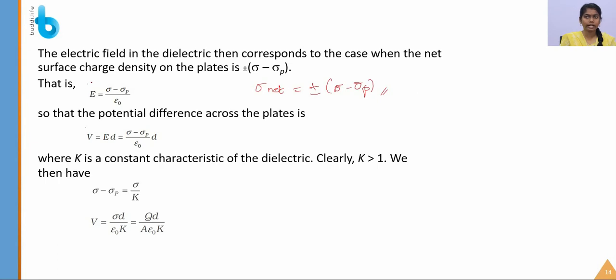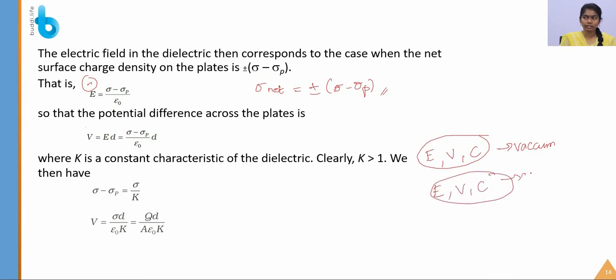First we are going to see the electric field. Don't be confused that it is a long derivation. First we considered a vacuum and found E, then V and C. Again for the dielectric we consider the electric field, potential difference and capacitance. Okay, so these are very simple equations. First we find the electric field. So what is the potential difference across the plates? It is electric field into distance. So we are using the same formula for everything.